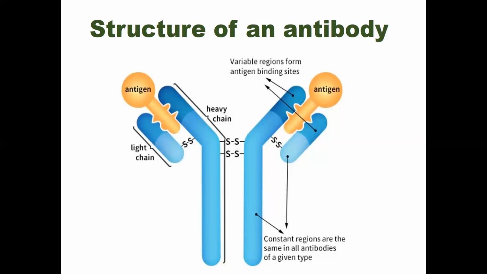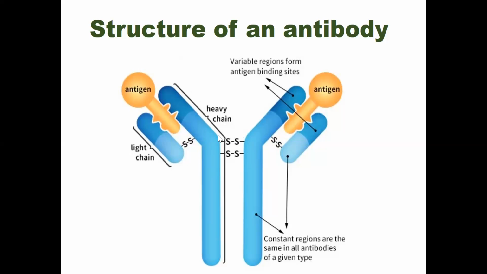These portions of the heavy chain are called the hinge region, because they are flexible portions. The heavy chain can move here; these two chains can move in this position, this way. These are called the hinge region.